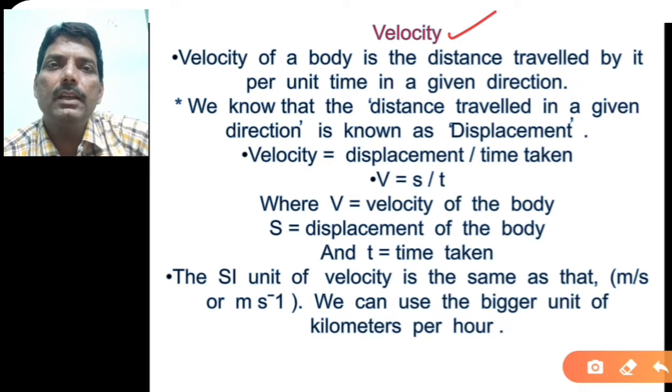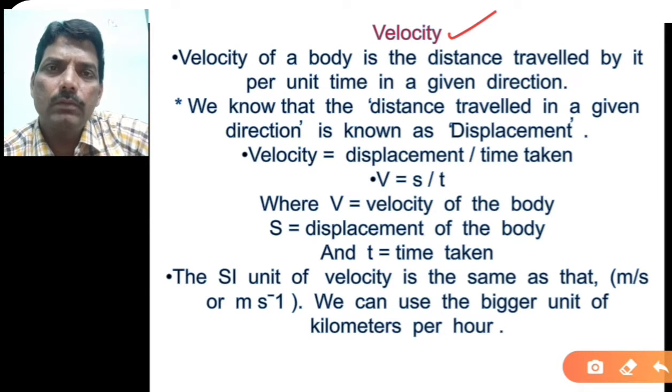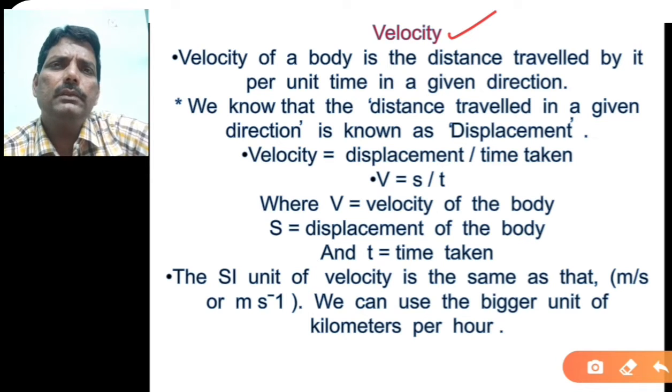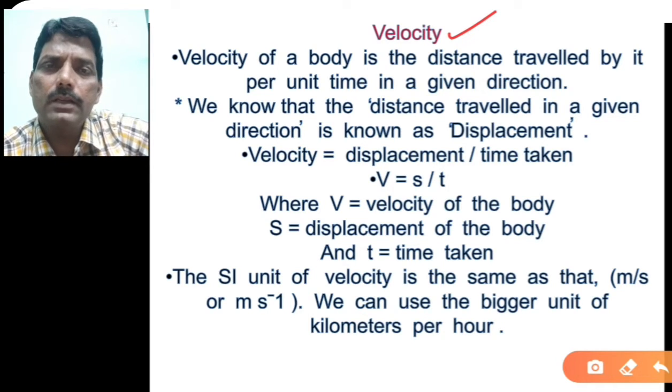That's why if the body is moving at 60 km per hour from one town to another town, then you can say that yes, it is moving with a certain speed, that is 60 km per hour. But you cannot say the path by means of which it has gone from one point to another point. So you don't have to deal with the path through which it has gone. You will only say that it has moved with a speed of 50 km per hour.